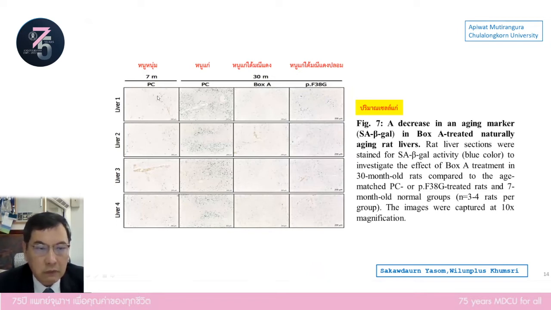These are livers of young rat, aging rat with box A transfection, and aging rat with fake box A transfection. You can see the reduction of SA beta-gal positive cells in aging rat liver after box A transfection.